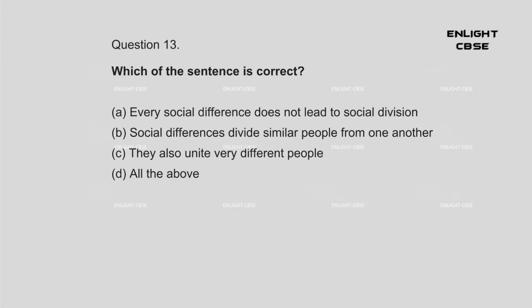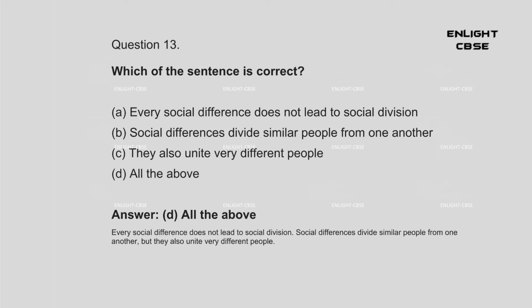Question 13. Which of the sentence is correct? A. Every social difference does not lead to social division. B. Social differences divide similar people from one another. C. They also unite very different people. D. All the above. Answer: D. All the above. Every social difference does not lead to social division. Social differences divide similar people from one another, but they also unite very different people.